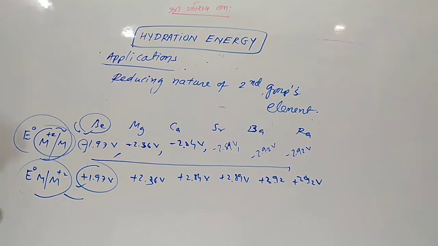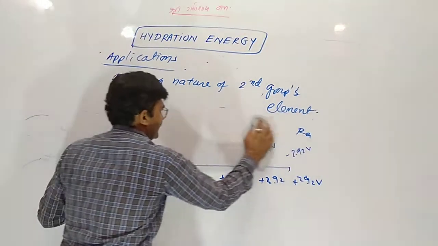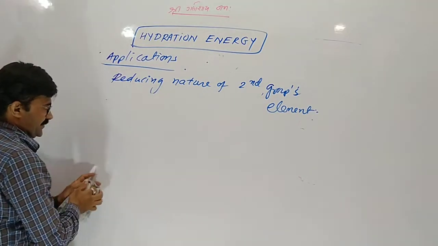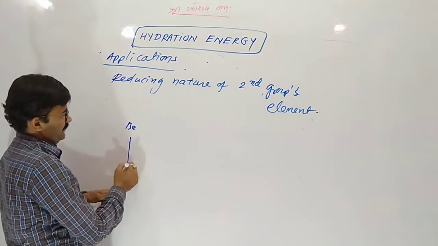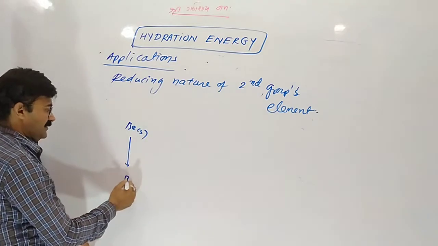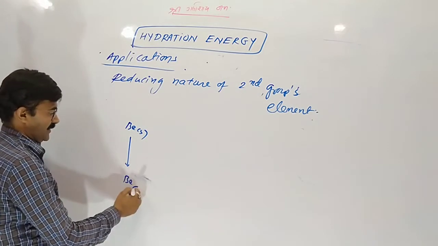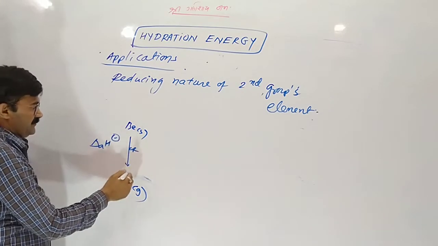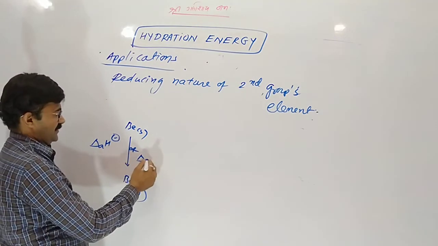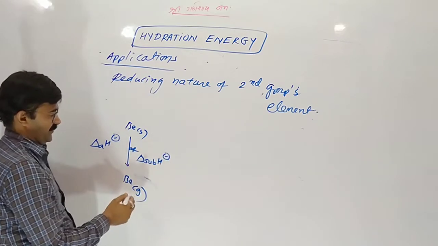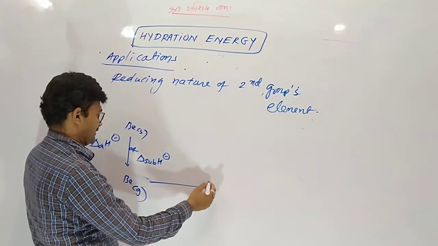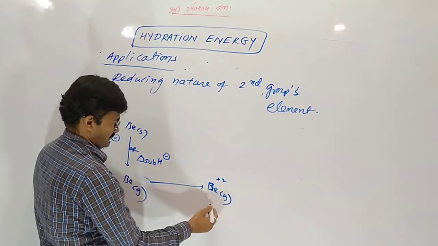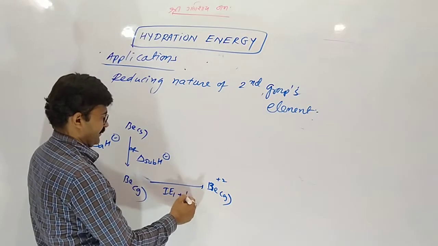And we know the value of the reduction potential depends upon three factors. For beryllium, solid when converted into beryllium gas, that is atomization enthalpy, otherwise sublimation enthalpy. Here beryllium is converting into beryllium plus 2 ion, so that is ionization enthalpy 1 and 2.